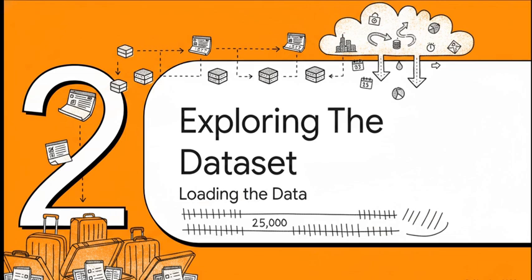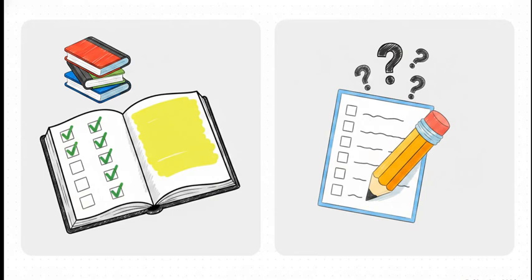Moving right along to section 2. Exploring the dataset. Loading the data. So we're bringing in exactly 25,000 rows of data. Each row is a historical snapshot of one route in one city for one specific hour. But we gotta split this massive pile of info into train data and test data. Think of the training data as your study guide. It has the peak column. It's like having the exam questions with the correct answers right there so you can learn the patterns. The test data? Well, that's the actual final exam. No answers provided. The peak column is totally gone, and our algorithm is gonna have to figure it out completely on its own.